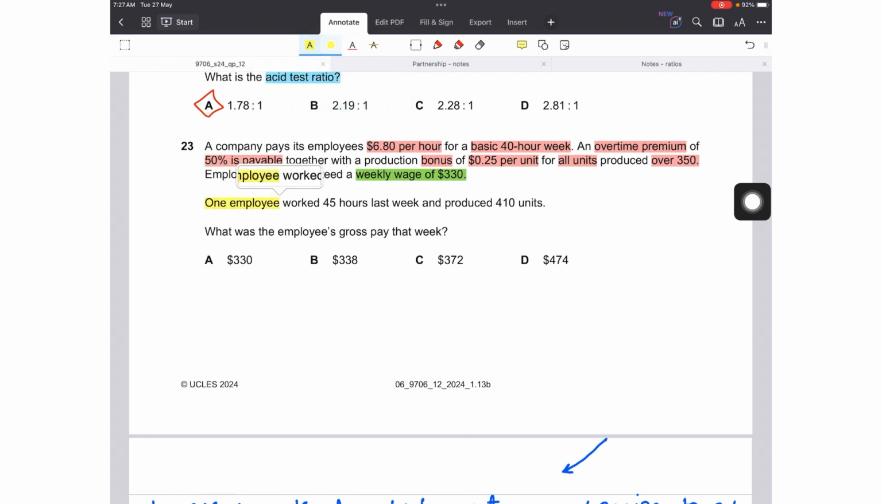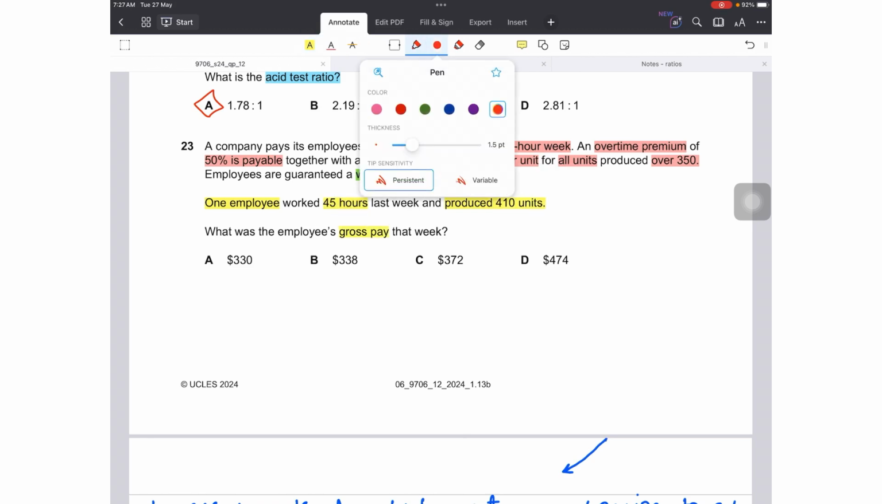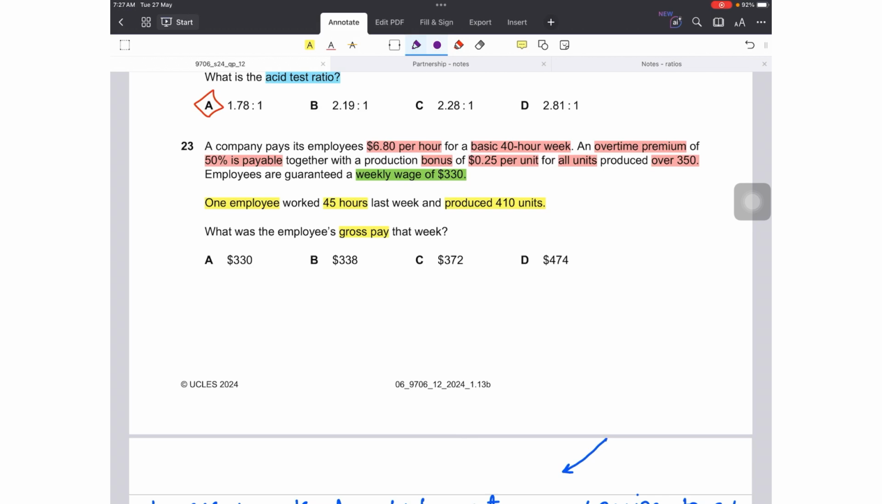Now what did the employee do? One employee worked 45 hours last week and produced 410 units. What was his gross pay? We will calculate it using three things. First of all, his basic pay for a 40-hour week. So 40 hours into the basic rate of $6.8 will be $272. Then he was also paid overtime.